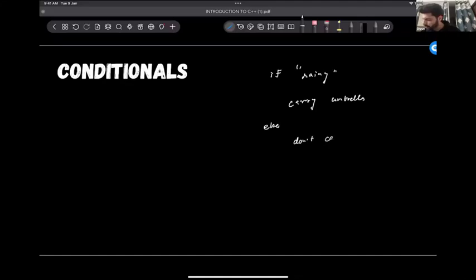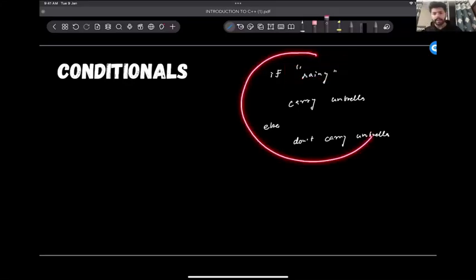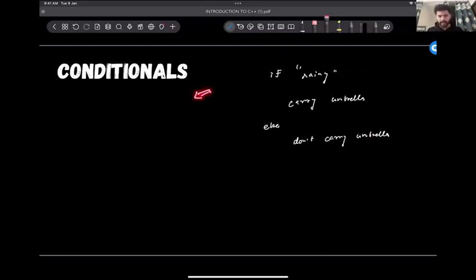Just carry yourself. Right? So we want to take some decisions based on certain conditions. So to depict the same behavior in our code, so that the computer can also take some decisions based on certain conditions.